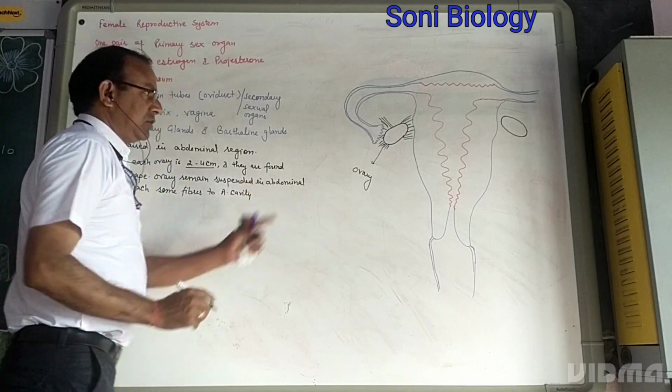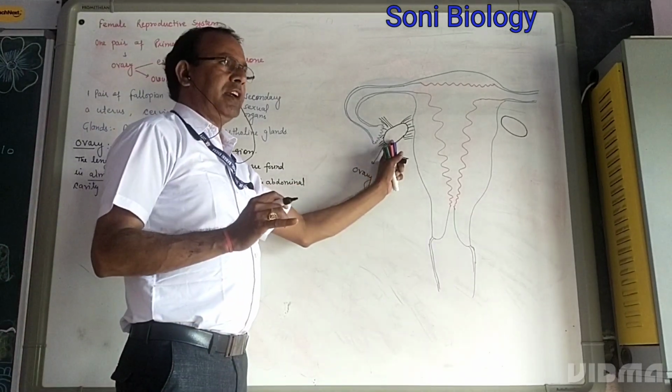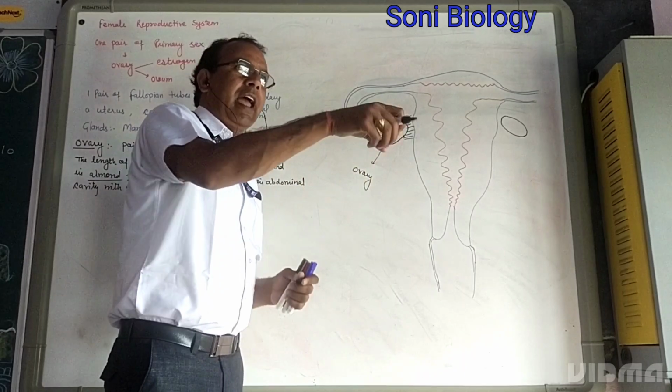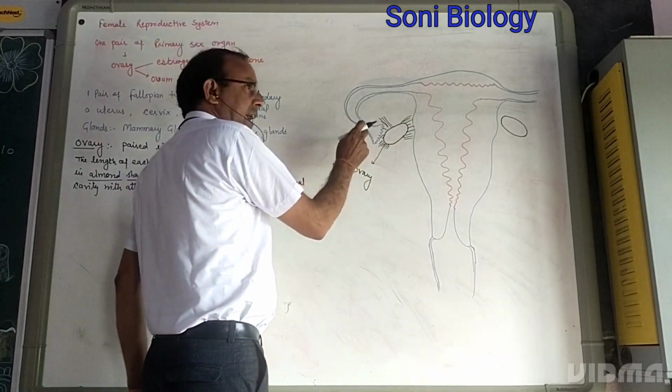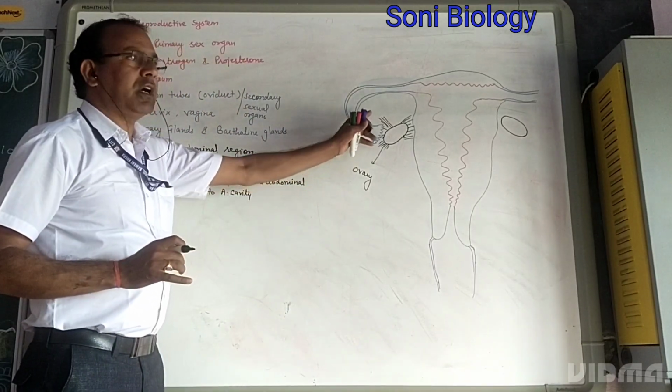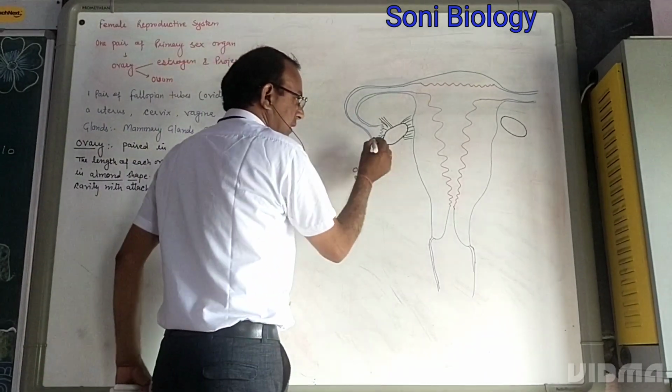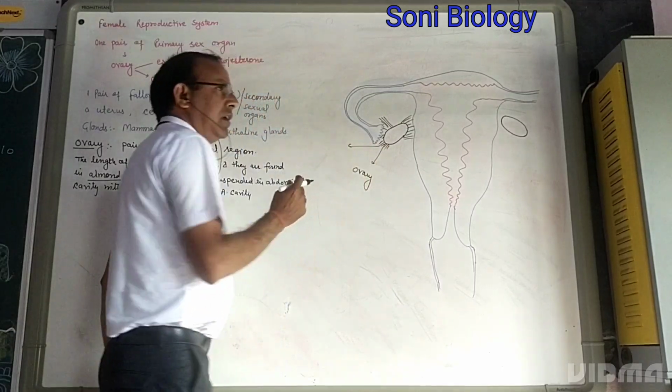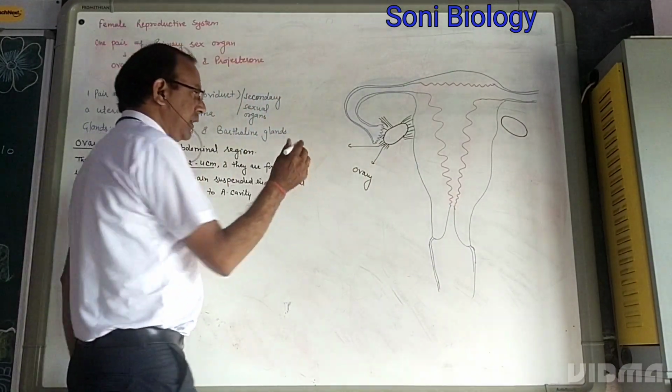How is it suspended? It is tied up and hanging over, and the ovary is attached to the abdominal cavity by some fibers. These fibers are called mesentery, as well as mesovarium.